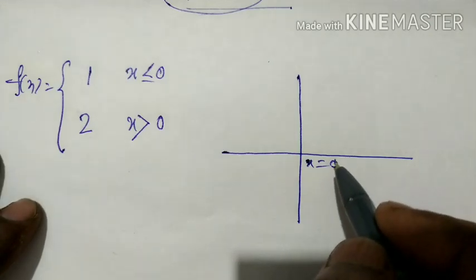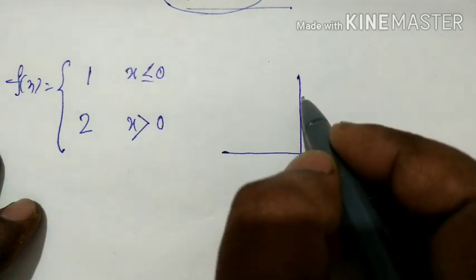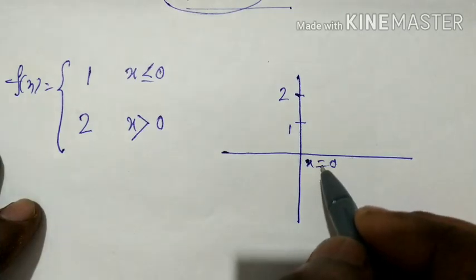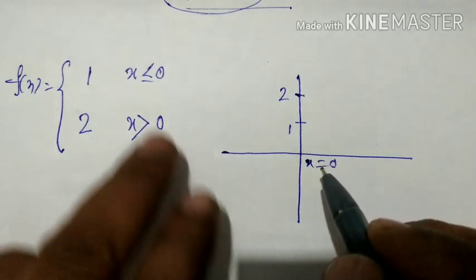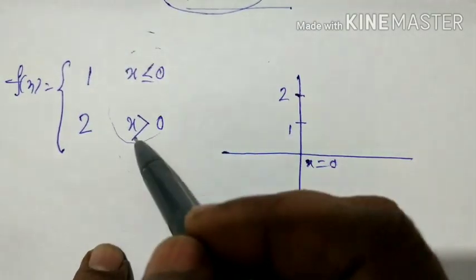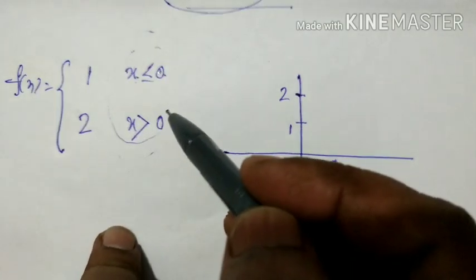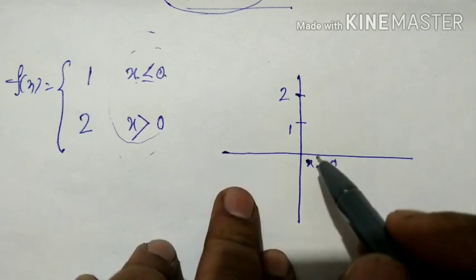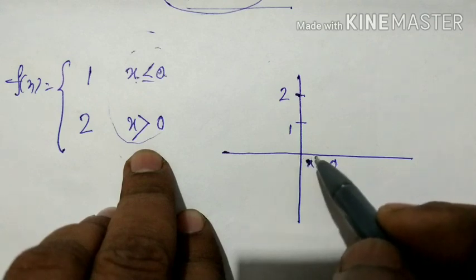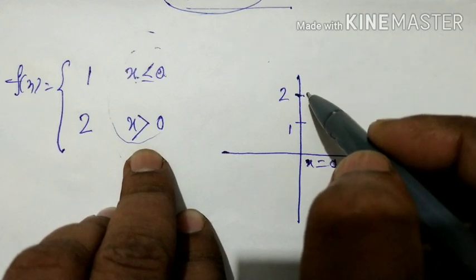So suppose this is 2, this is suppose 1 on the y-axis. From here you can see that the domain of the function is the set of real numbers. x equal to 0, x less than 0, x greater than 0, all are included. Okay. So when x is greater than 0, just greater than 0, the value of f(x) is 2.